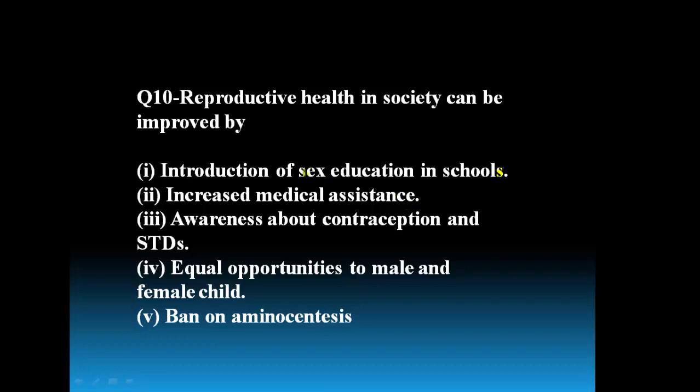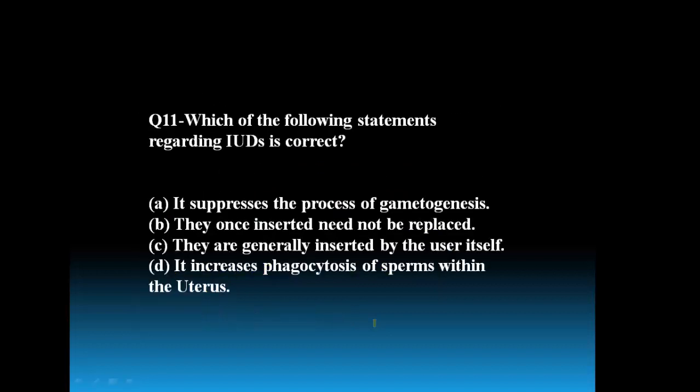The sex education can be given in the schools and medical facilities can be increased. Awareness regarding the contraception and STDs. Equal importance should be given to male and female child and ban on amniocentesis. So all the options are necessary to maintain reproductive health in the society. So moving to next question.